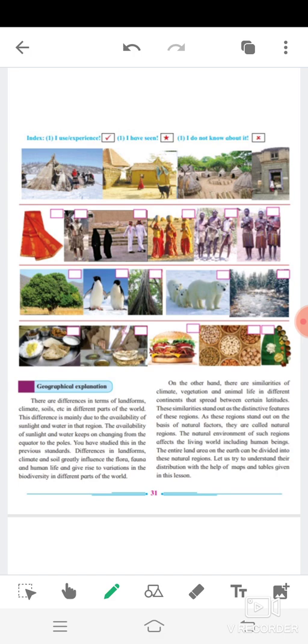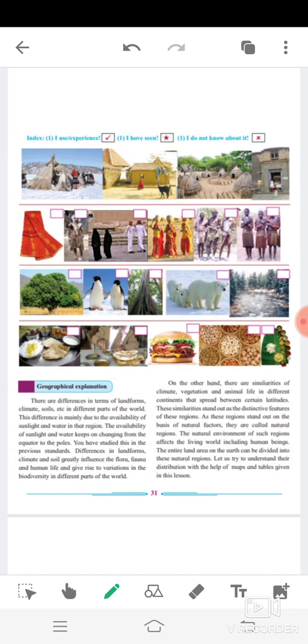Geographical explanation. There are differences in terms of landform, climate, soil, etc. in different parts of the world. This difference is mainly due to the availability of sunlight and water in that region. The availability of sunlight and water keeps on changing from the equator to the poles. You have studied this in the previous standard. Differences in landforms, climate and soil greatly influence the flora, fauna and human life and give rise to variations in the biodiversity in different parts of the world.